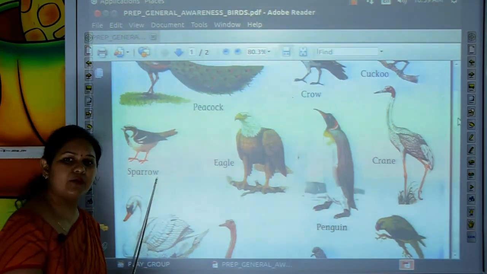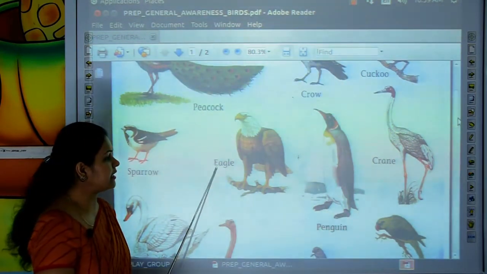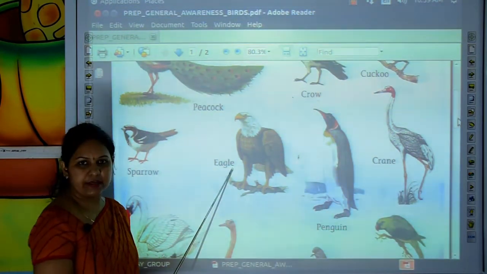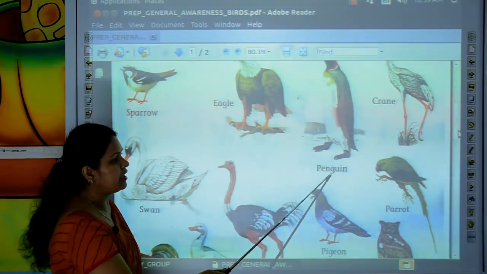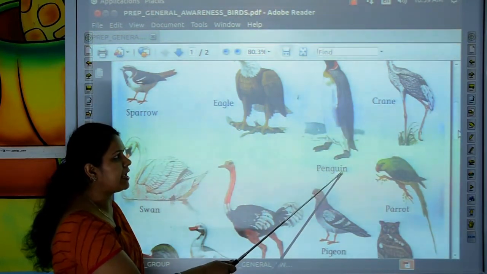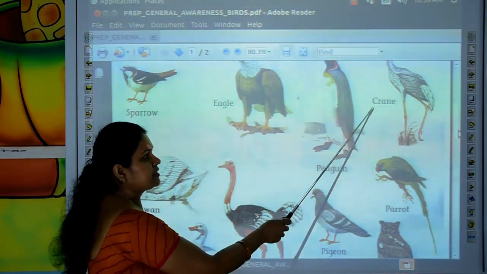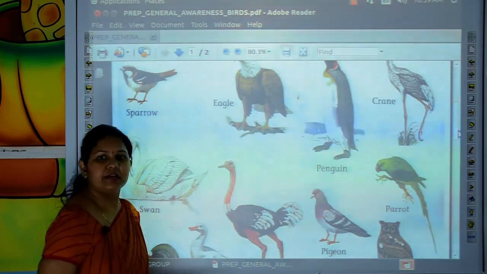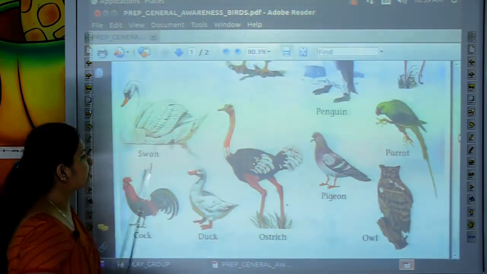S-P-A-R-R-O-W. Sparrow. This is an eagle. E-A-G-L-E. Eagle. This is penguin. P-E-N-G-U-I-N. Penguin. This is crane. C-R-A-N-E. Crane.